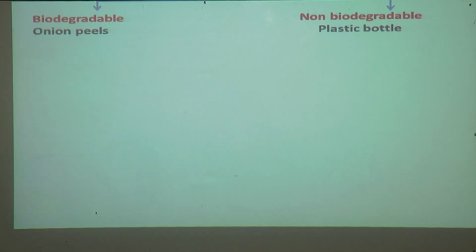Onion peel comes under biodegradable waste. It will rot. But in non-biodegradable waste are plastic bottle. Second, dead plant, and in non-biodegradable waste, glass bottle.